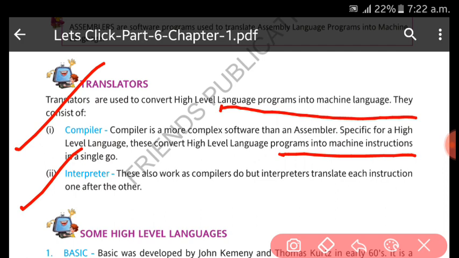But in the case of an interpreter, it works like the compiler, but it translates each instruction one after the other. It does not convert all together, it converts one after the other, right? And it shows the errors line by line, it does not show the errors all together. So this is the difference. Remember, these are used to convert high level language programs or instructions into machine language, right?